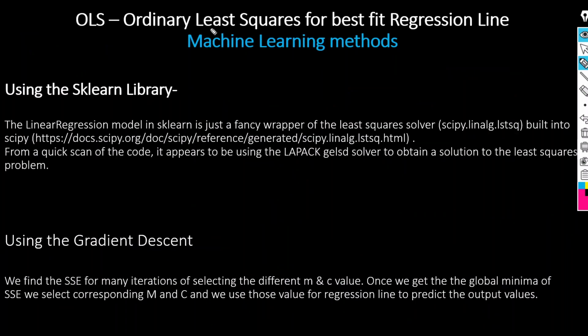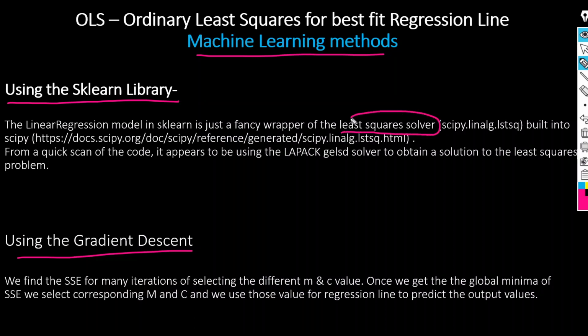How do we calculate the least square method to find the best fit regression line in a machine learning method? In machine learning, there are two ways. The first one is the scikit-learn library, the sklearn library, and the other one is gradient descent. In the sklearn library, we use the least square solver in the SciPy library. This particular wrapper we use to find the least square method.